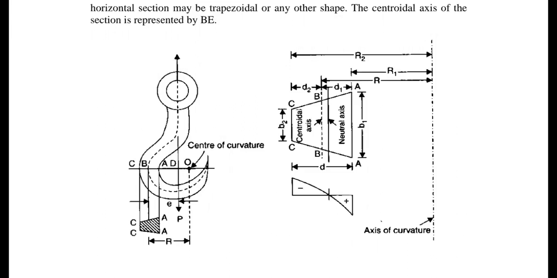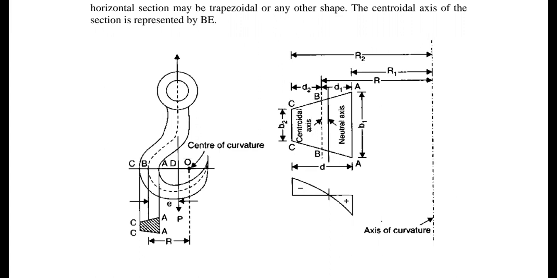If you have any problem in those cases, those things can be clarified while you are solving the problem. But initially you have to understand what the center of curvature is and what the cross section is. Here we consider the AC section. It is a trapezoidal section here, but in actual practice it may be any shape.